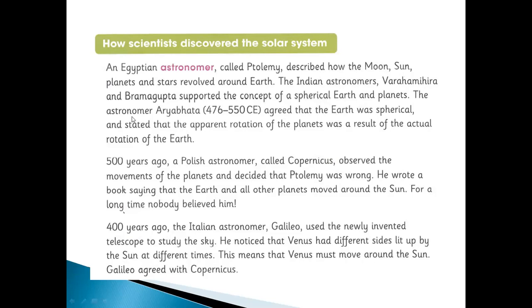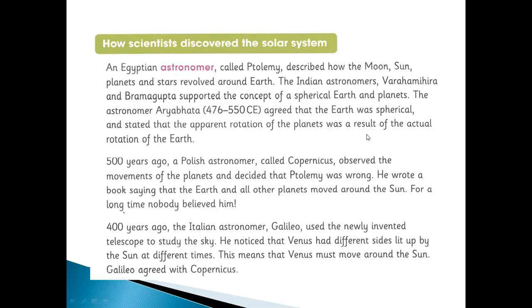The astronomer Aryabhata, 476 until 550 CE, agreed that the Earth was spherical, like a circle, and stated that the apparent rotation of the planets was a result of the actual rotation of the Earth.